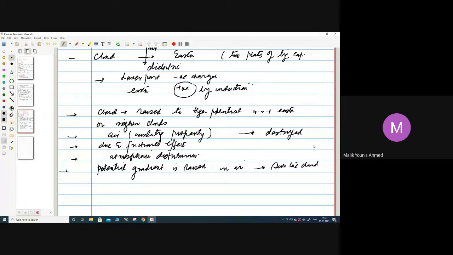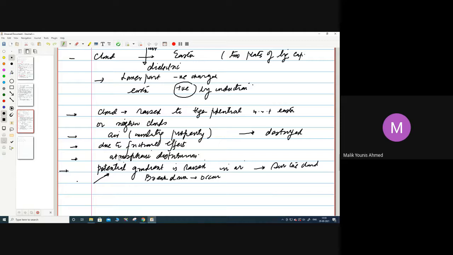Once the potential gradient is increased, that will result in a breakdown, giving rise to corona discharge. When we increase the potential gradient in the air surrounding the cloud, a breakdown will occur, because there is a threshold value, and at that threshold value a breakdown occurs.